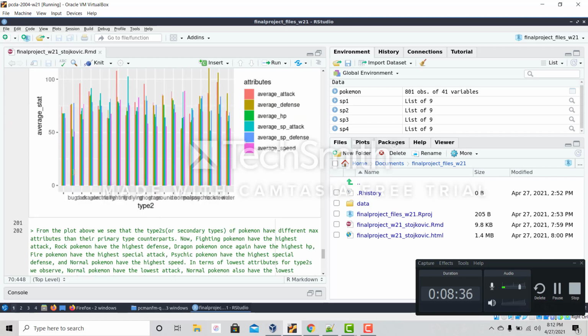This time, Fighting Pokemon as a secondary type had the highest attack, Rock Pokemon had the highest defense, Dragon Pokemon once again had the highest HP, Fire Pokemon now have the highest special attack, Psychic Pokemon now have the highest special defense, and Normal Pokemon have the highest speed.